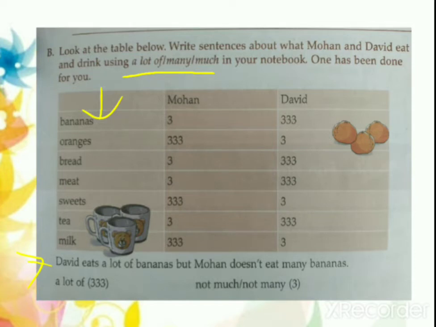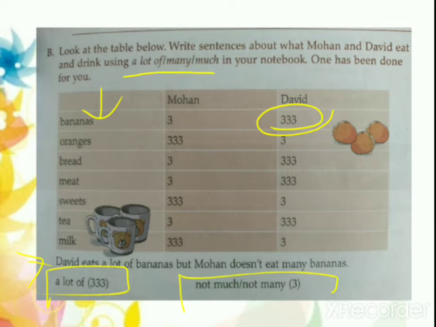Now see, here a hint is given that if you are having three ticks, 3 times 3, it means you have to use a lot of. And if you're having only one tick, you have to use not much or not many. Understood? So first item is bananas. Who is eating more bananas? Yes, David is eating more bananas, right? So David eats a lot of bananas, but Mohan does not eat many bananas.